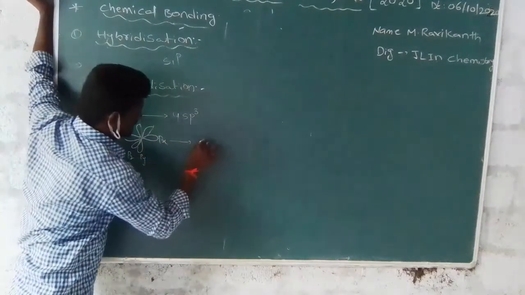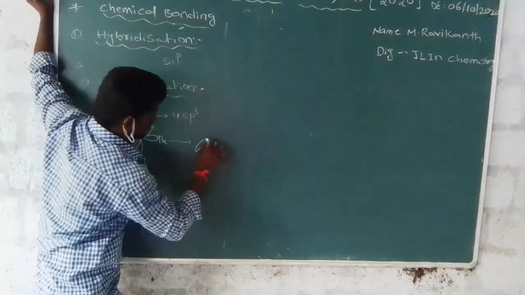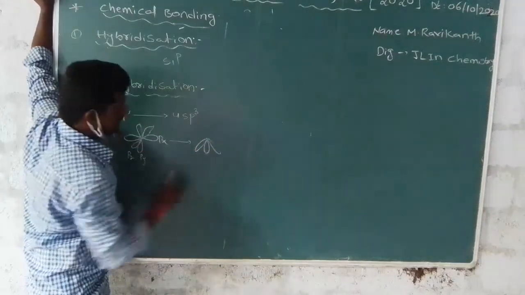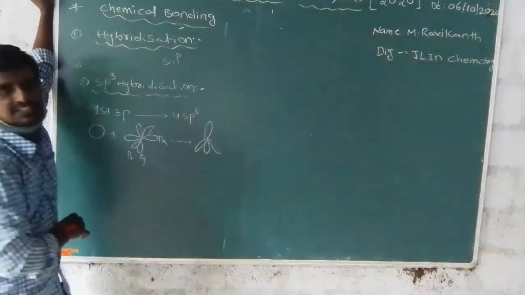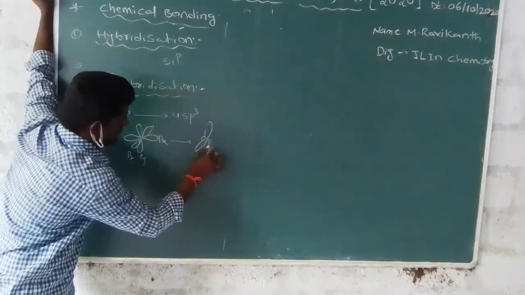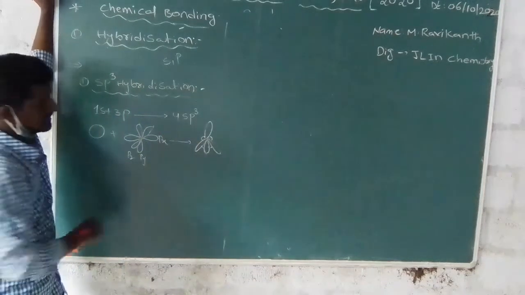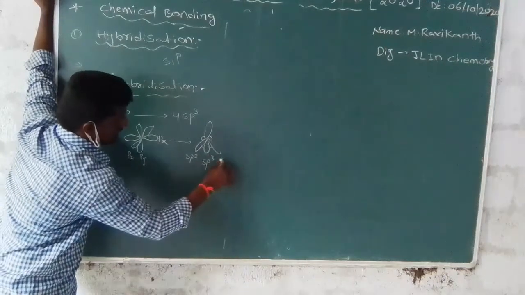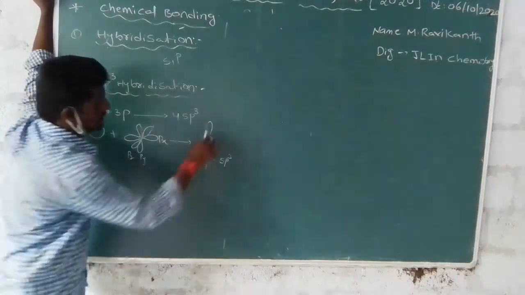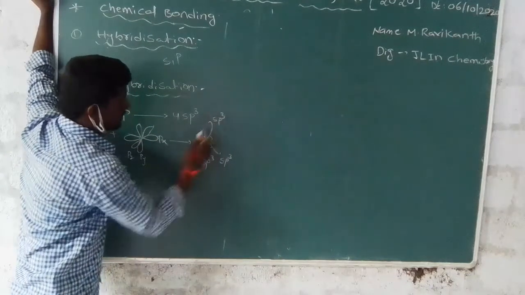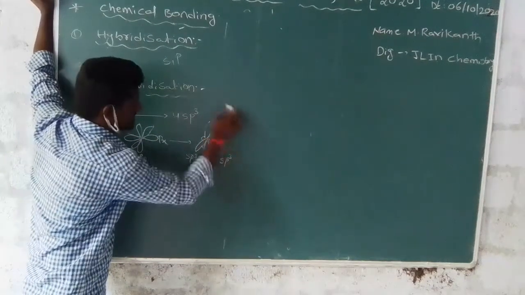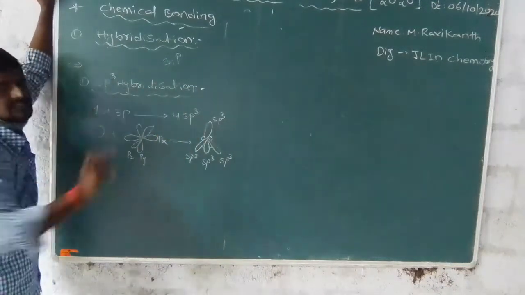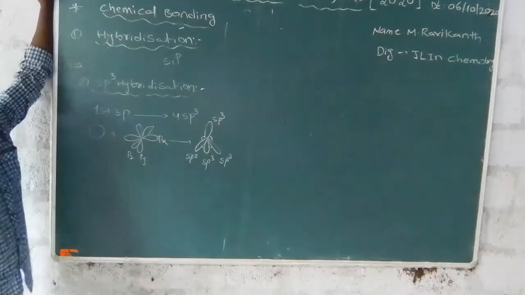This is one sp3, this is another sp3, and another, and another. This is the s orbital. Totally, how many sp3 orbitals are present in this structure? 4. Due to the 4 sp3 hybridized orbitals, it is called sp3 hybridization.